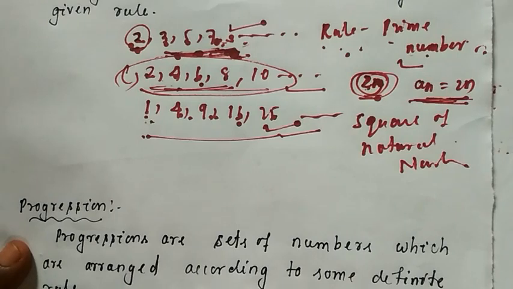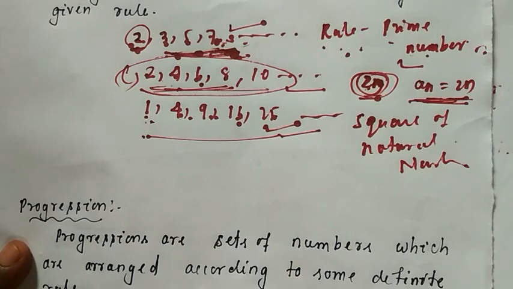Remember, the difference between a progression and a sequence is that a progression has a specific formula to calculate its nth term, whereas a sequence can be based on a logical rule only.